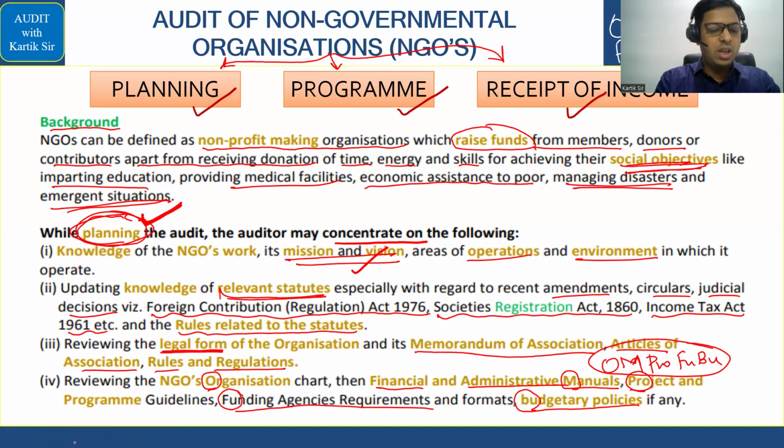Relevant statute was the वो अपना लेफ्ट हैंड साइड वॉल एंड राइट हैंड साइड वॉल इफ यू रिमेंबर. So relevant statutes इसमें आएगा अपना यहाँ पे the laws which we learned, that is your Foreign Contribution Regulation Act 1976, Societies Registration Act 1890, then you had Income Tax Act 1961, and finally rules related to the statutes. In your notes you had written it as FISR करके लिखा रहेगा, FISR. So you must be remembering उधर अपन ने लिखा हुआ है Foreign Contribution Regulation 1976, Society Registration Act, Income Tax Act, and rules related to the statute.